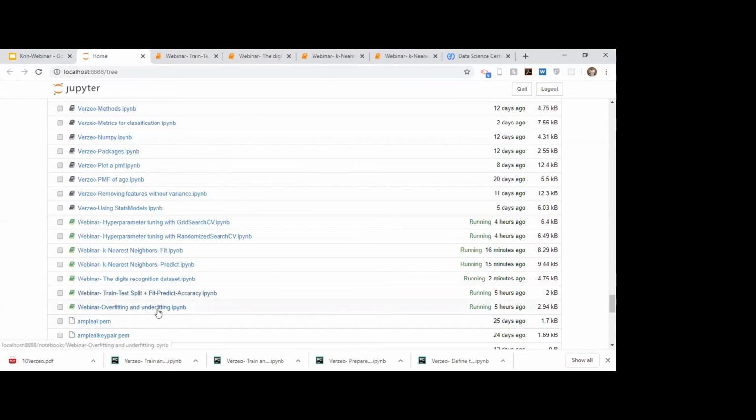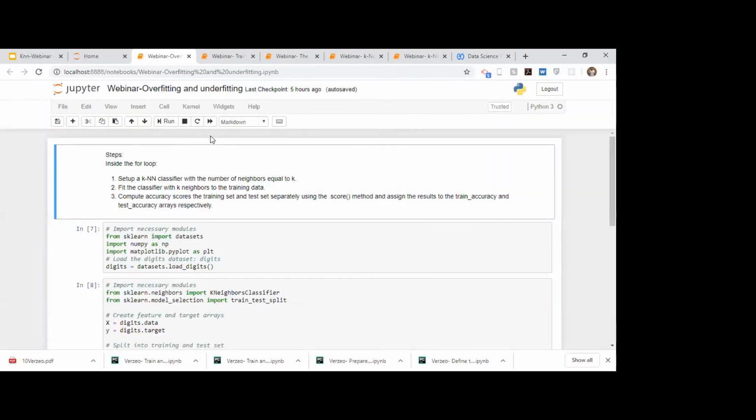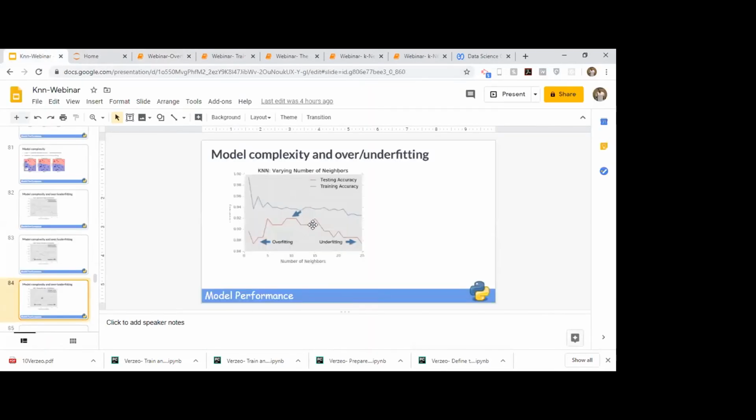Next, moving on to another exercise, which is about overfitting and underfitting. So here we will draw the plot, Sachin, that you were talking about. Remember the model complexity curve that I showed in the slides. I'll just show it to you again. This is the model complexity curve. So now you will create such a curve for the digits dataset.